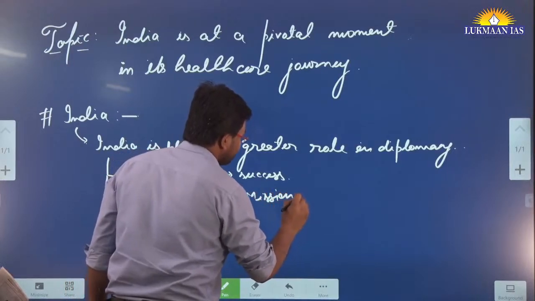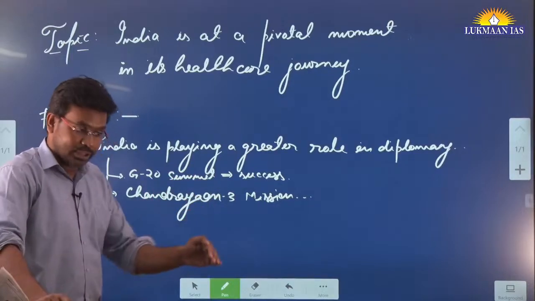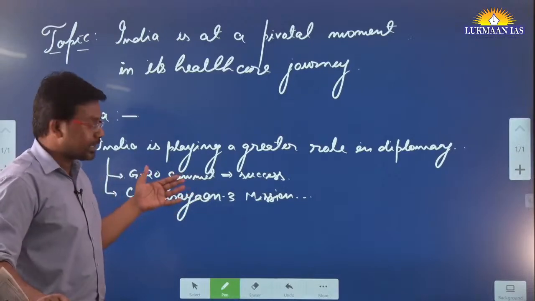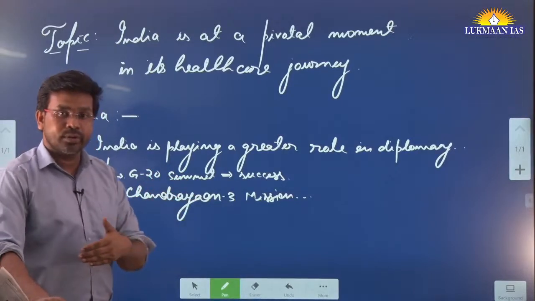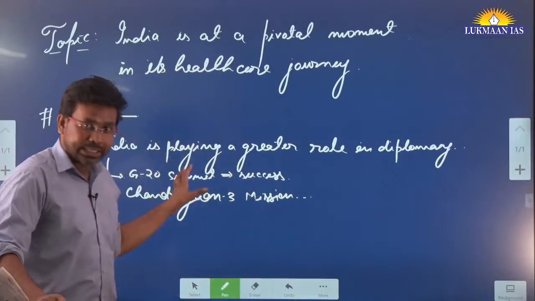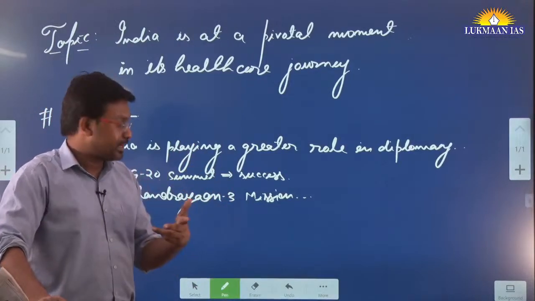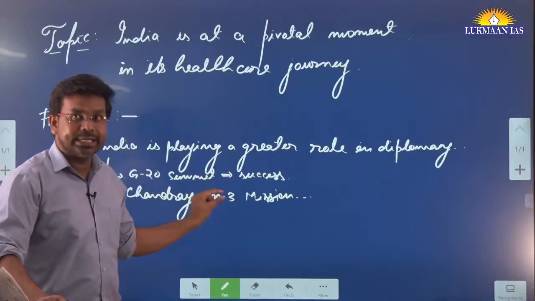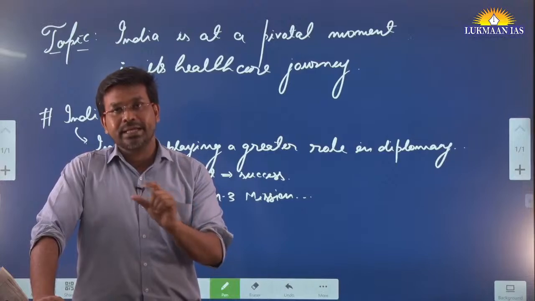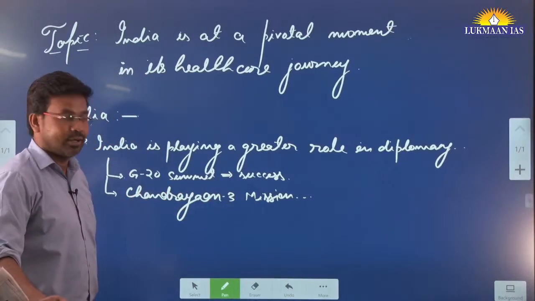I had taken an editorial discussion class on Chandrayaan 3, where I discussed fundamental concepts related to space science, the objectives of the Chandrayaan 3 mission, the launch vehicle and other things. There was a question related to Chandrayaan in the UPSC mains exam GS paper 3 this year itself.